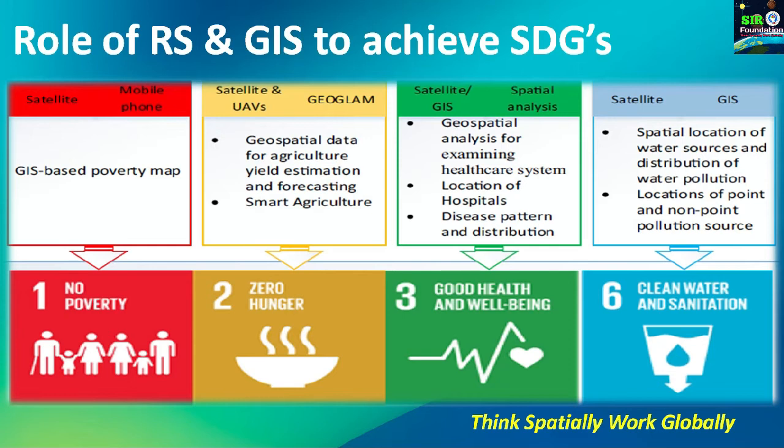Remote sensing and GIS technology helps us to monitor the SDGs. Then the next SDG is the sixth number, that is clean water and sanitation. To achieve the targets set by this SDG, GIS and satellite data help us in the following manner. Two points are mentioned over here: spatial location of water resources and distribution of water pollution. We can monitor these by remote sensing and GIS. We can also have locations of point and non-point pollution sources, so that we can take action against them.